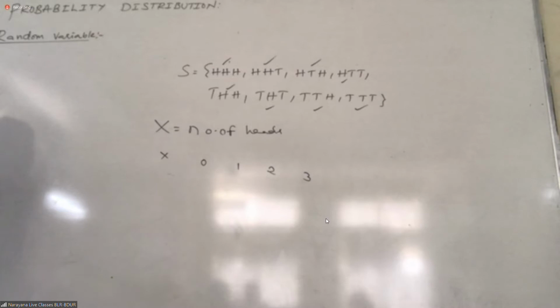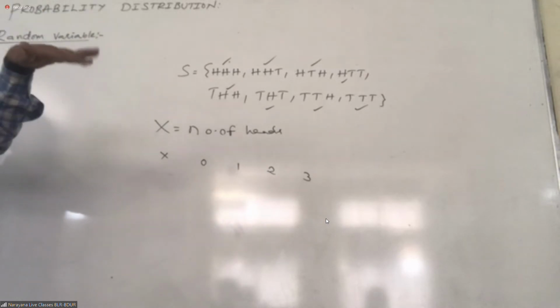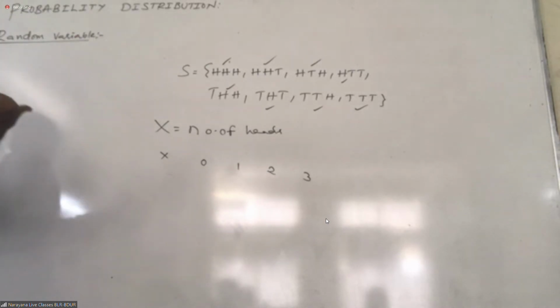Understand? Random variable is a function which assigns a value to every point of the sample space, or it considers every outcome of the sample space. Understand, students? Got it, all of you?